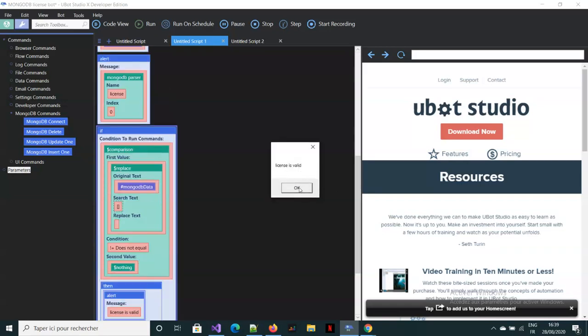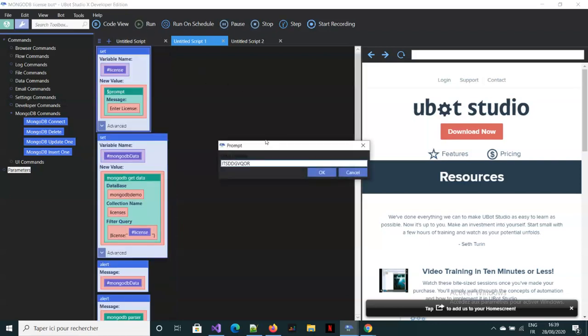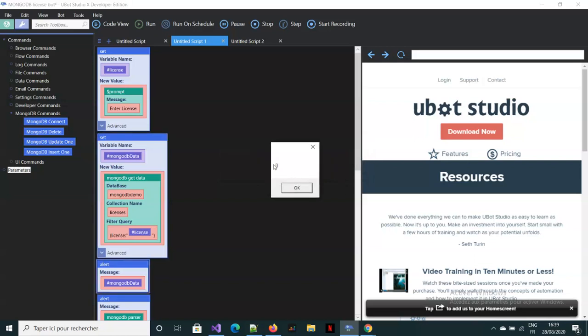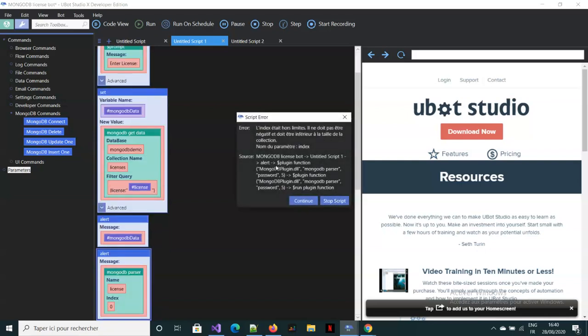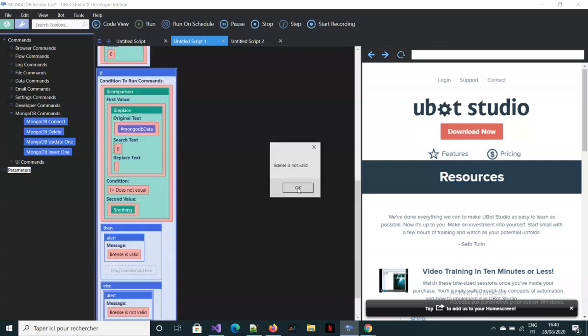So if we change this a little bit like this, and we put OK, then we got an empty object from the server because there's no license like you specified. Click OK. We have a small script error because of this, of course, because there's no value license on index 0. And then it tells us license is not valid.